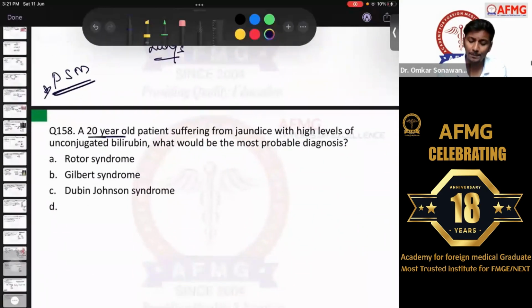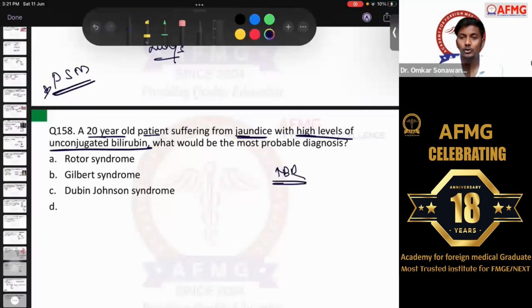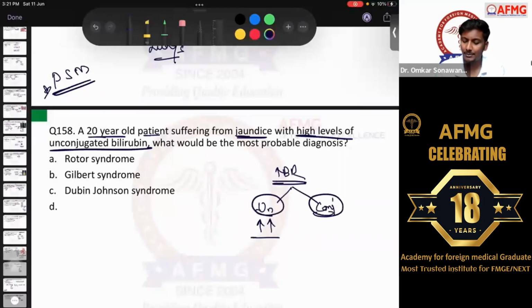Question number 158. A 20-year-old patient suffering from jaundice with high levels of unconjugated bilirubin. Definitely, if the patient has jaundice, there would be increased levels of bilirubin. The total bilirubin is increased, and there are two types: the unconjugated or indirect bilirubin, or the conjugated or direct bilirubin. Here the examiner is saying it is high levels of unconjugated bilirubin, which we know is prior to conjugation in the liver. The cause is usually hemolytic anemia, or there can be some genetic causes, which we have discussed already. What would be the most probable diagnosis?